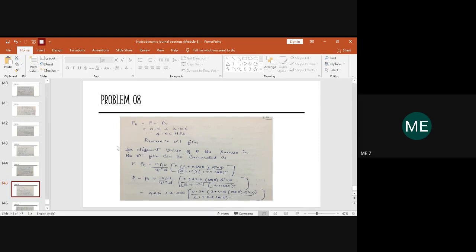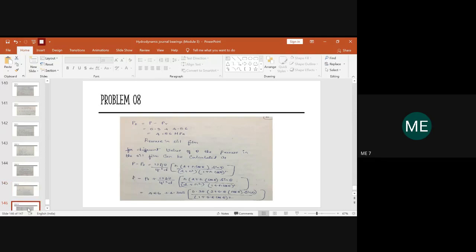After knowing the pressure in the oil film, you will take minus P naught, which was on the left hand side, towards the right hand side. This procedure is also the same. Then you will substitute the value of P naught, everything. Here we haven't determined theta max and theta minimum. Just write the values in terms of theta only. So this is the equation. Until here it is the same as what we have done.